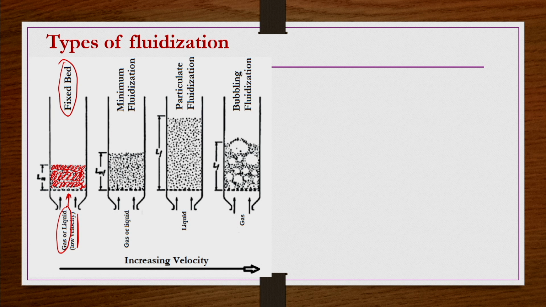Though the bed is not constrained at the top, the velocity of the upcoming fluidizing medium is low, so the packing structure does not change much. It remains a similar situation to a fixed bed.